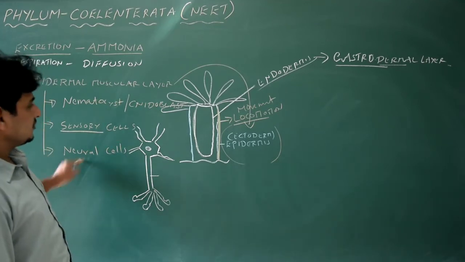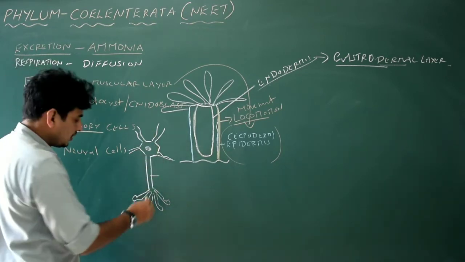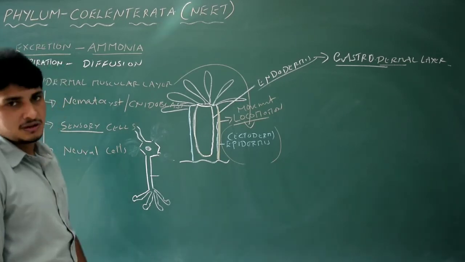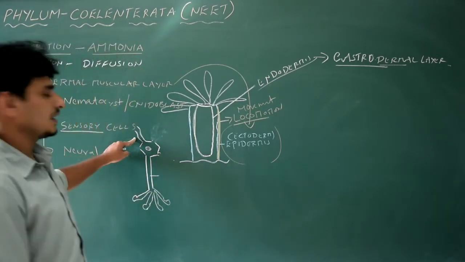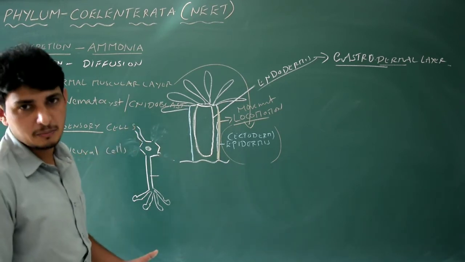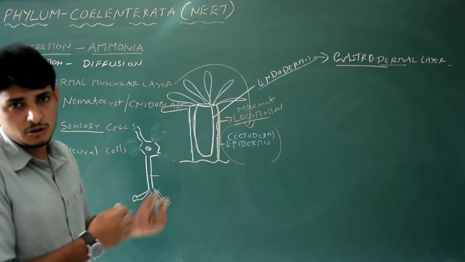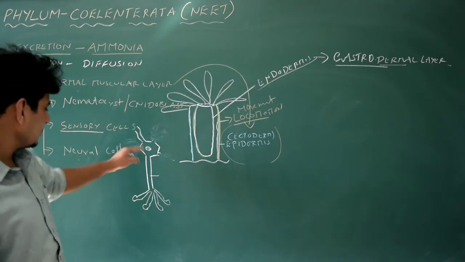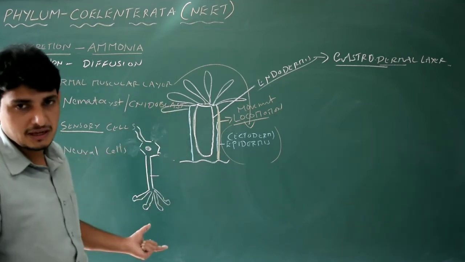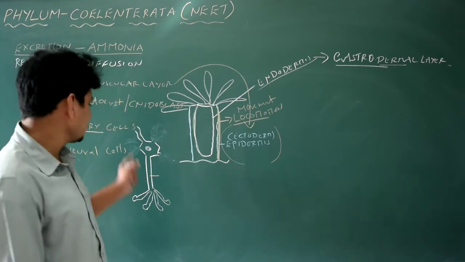But in the case of coelenterates, the nerve cell is not like this. It is primitive, maybe having only one dendrite. It is not that developed like higher organisms like birds or human beings or elephants. Got it? So nerve cells will be there, and that helps them to sense what's happening around them. Done? Okay. Brain is there? No. Brain is absent. Only nerve cells will be there.